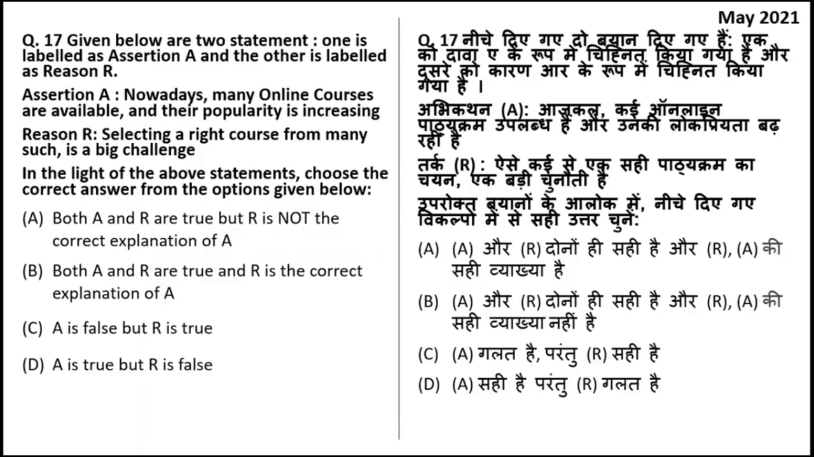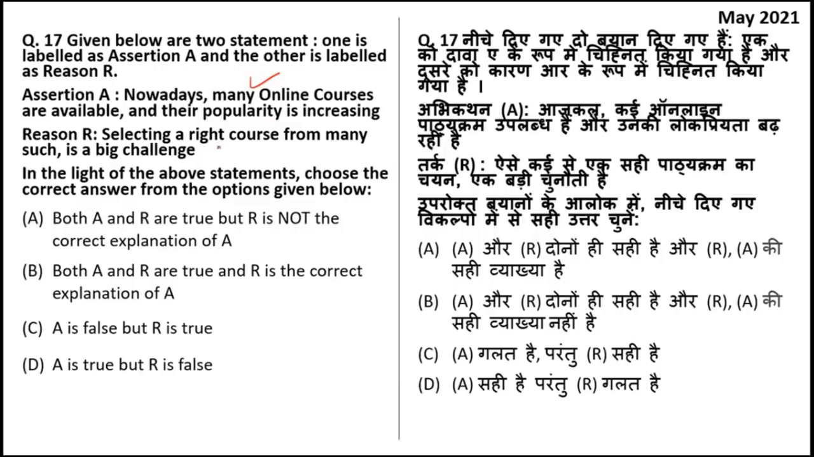One is labeled as assertion and the other is the reason. Assertion says nowadays many online courses are available and their popularity is increasing. Reason is selecting a right course from many such is a big challenge. So here this is true. Online courses that are available are continuously increasing, but the reason is not right. The reason should be why these online courses are increasing or their popularity is increasing.